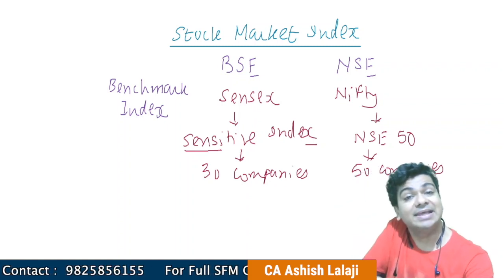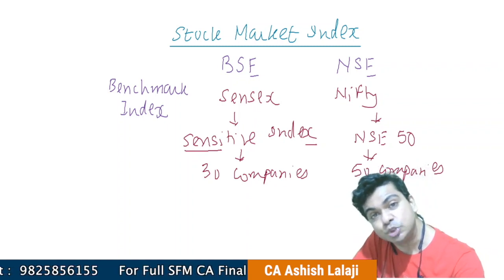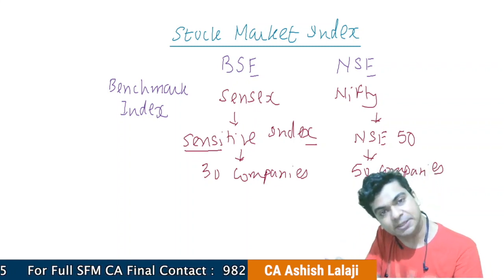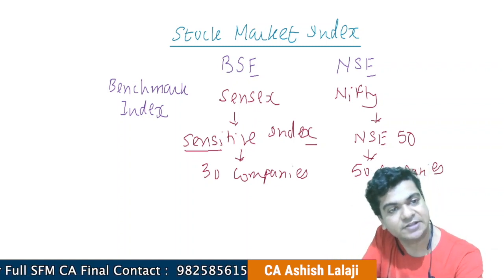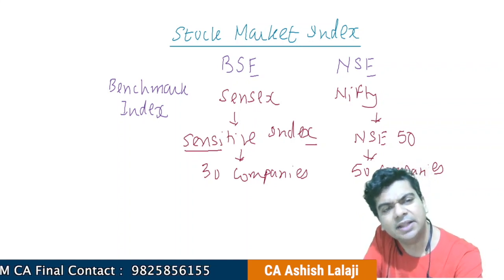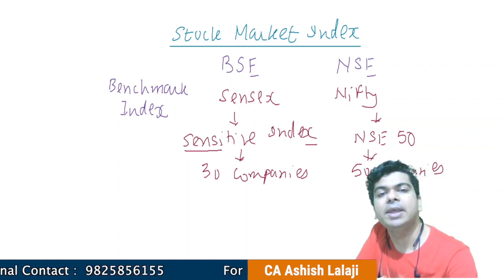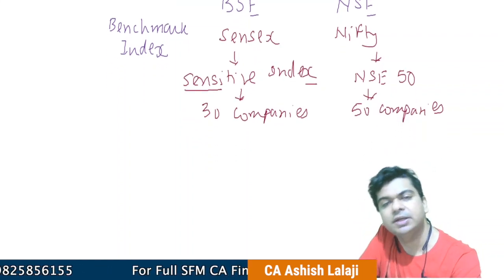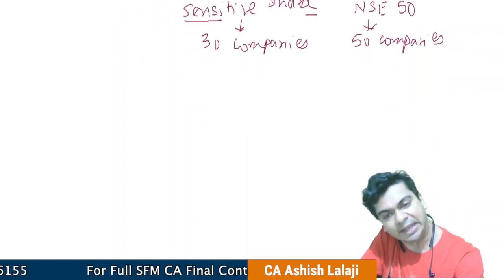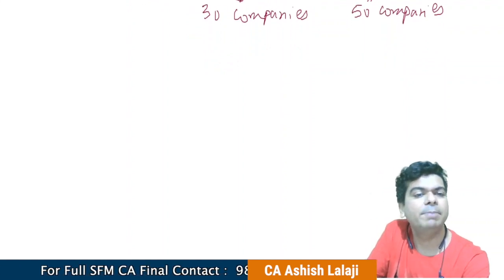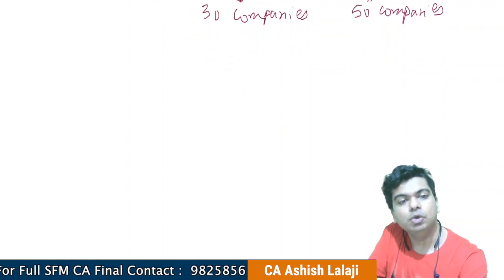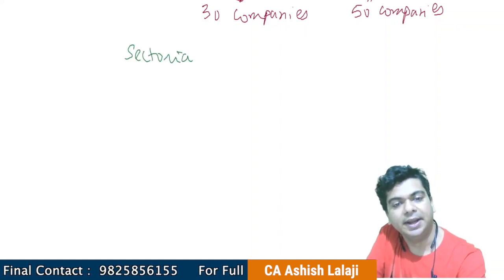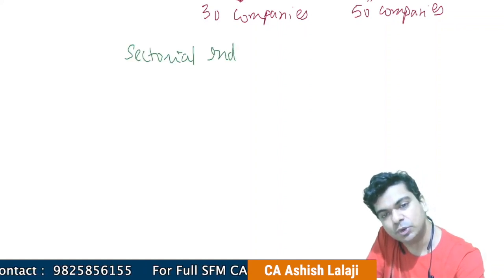Now, BSE and NSE do not have just these indices. It's not only the SENSEX, it's not only the NIFTY. These are the benchmark index. Benchmark index means these are the indices that we will be tracking. But apart from that, there are different possibilities of different types of index. These were benchmark index, right? You can also have a sectorial index. Yes, this is also possible.